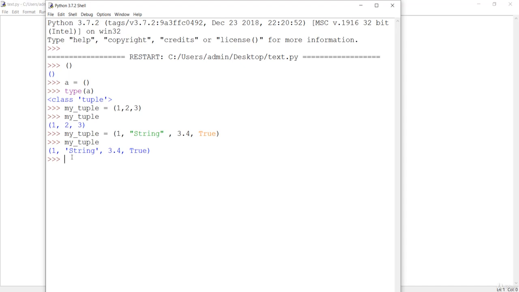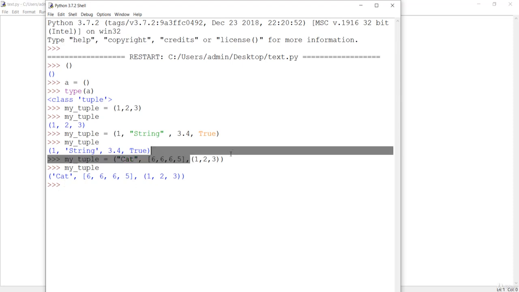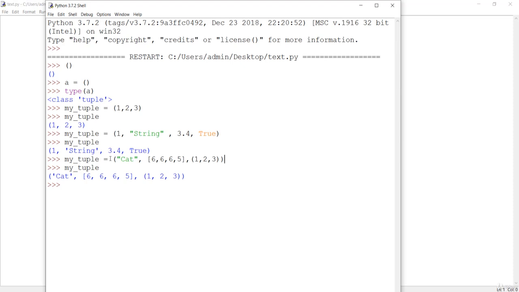You can also have the nested tuple. So I will create a nested tuple now. First of all, let me say cat is the first element, and now I want to have multiple data structures over here. First one is a list, and the next one is simply another tuple. So you can do this. If you check your tuple again, then you could see that we have successfully created the new tuple with the nested tuple in it, which is one single tuple inside our main tuple.